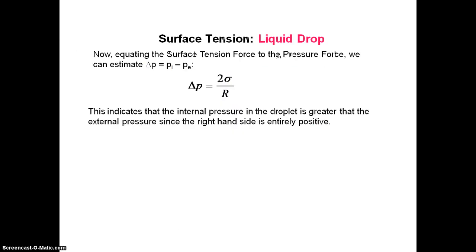Now equating the surface tension force to the pressure force, we can estimate delta p is equal to p i minus p e. Delta p is equal to 2 sigma by r, where sigma is the surface tension and r is the radius of the bubble or any droplet. This indicates that the internal pressure in the droplet is greater than that of the external pressure, since the right hand side is entirely positive.